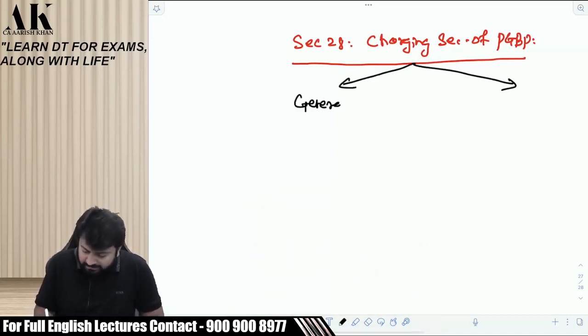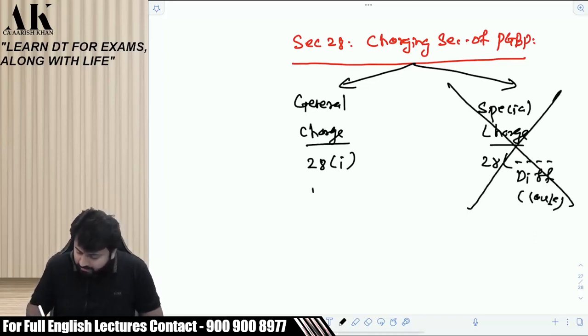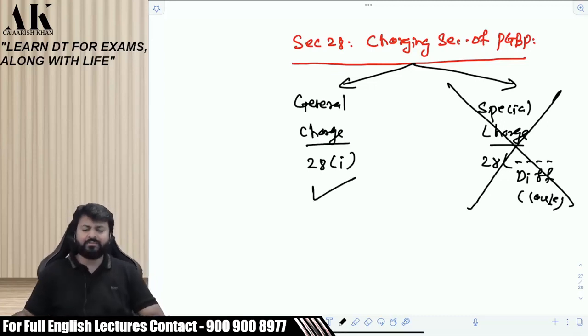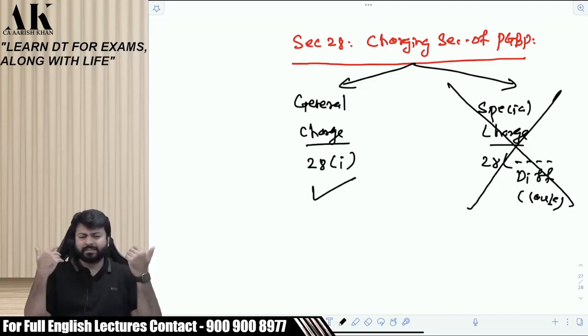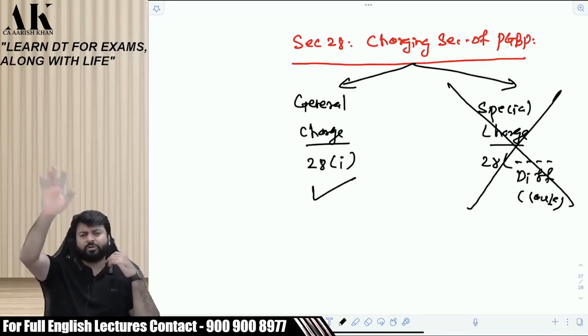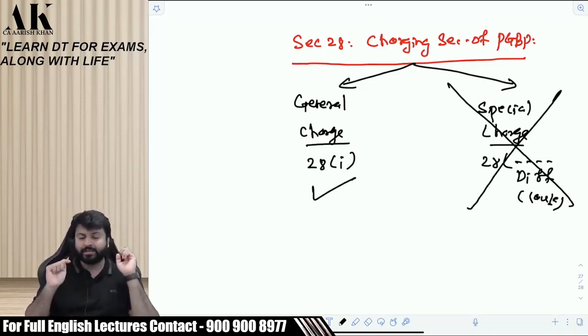One is general charge, which is given in section 28 clause 1. And then there are certain special charges, which are given in the different clauses of 28. We are not interested in these now. Today we are only interested in the general clause, generally when my income will be classified under PGBP. Not specially. There are some special cases in which your income will always be under PGBP. Forget about those special cases for today, at least for a few lectures. Today we are only interested in the general charge of the section.